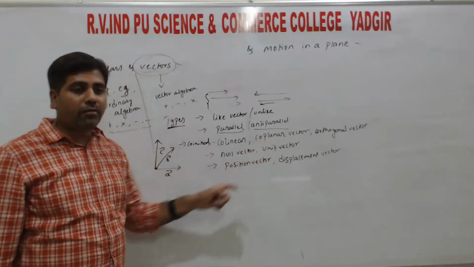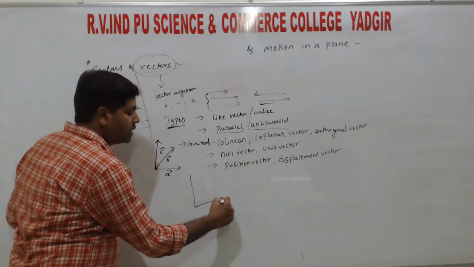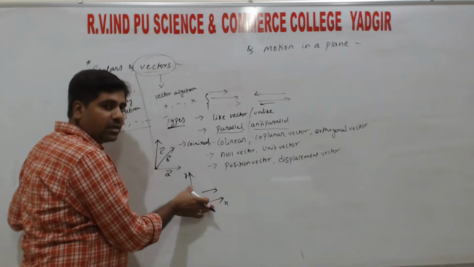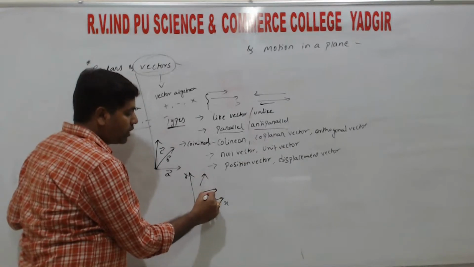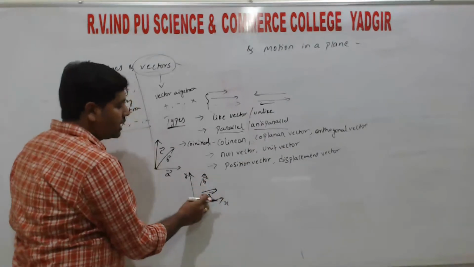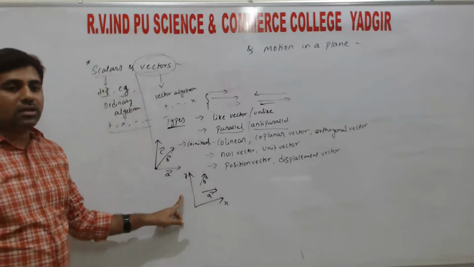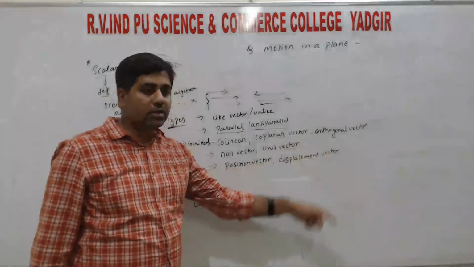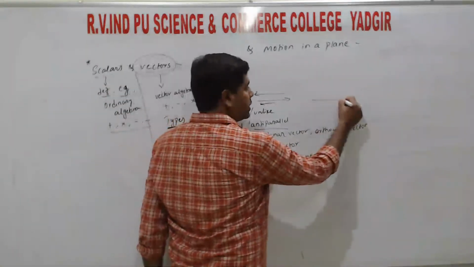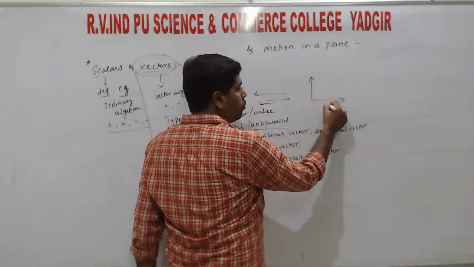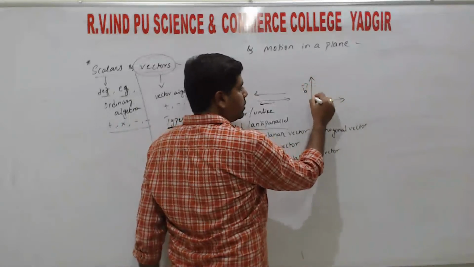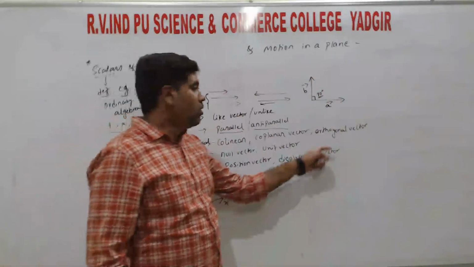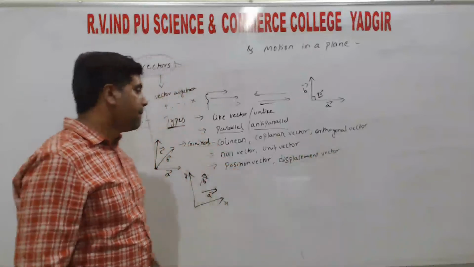So next is coplanar vectors: two or more vectors which are lying in the same plane. Same plane means two axes, that is, coordinate axes x and y. So if both vectors are lying in the same plane, we call them coplanar vectors, right? And orthogonal vectors are two or more vectors which are perpendicular to one another. That means the angle between the two vectors is always 90 degrees. That type of vectors we call orthogonal vectors, right?